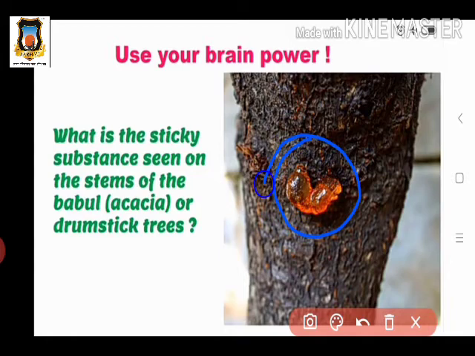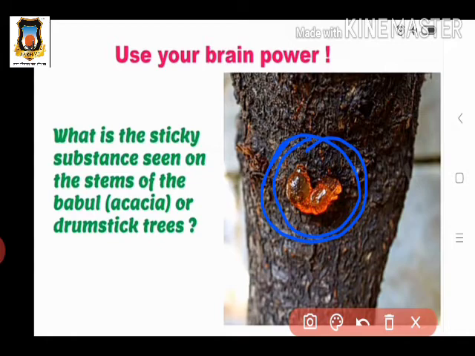What is the sticky substance seen on the stem of the babul or drumstick trees? This sticky substance is nothing but a waste product which is formed in the body of the plant. It is a waste material formed during the other living processes. You can also find the answer on the net. This is nothing but gum. We use gum for various purposes. That is the sticky substance.